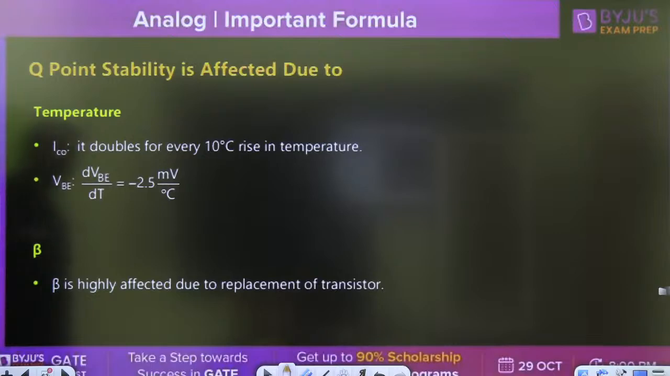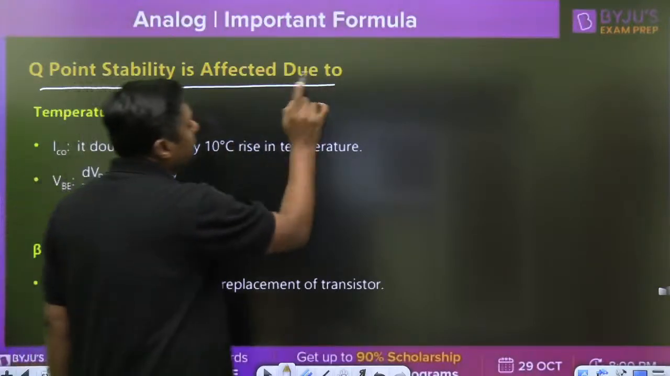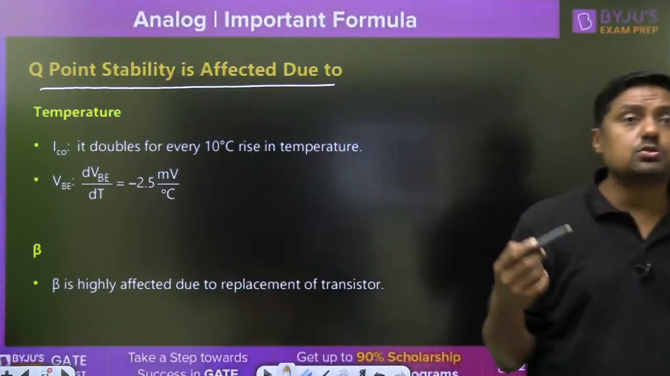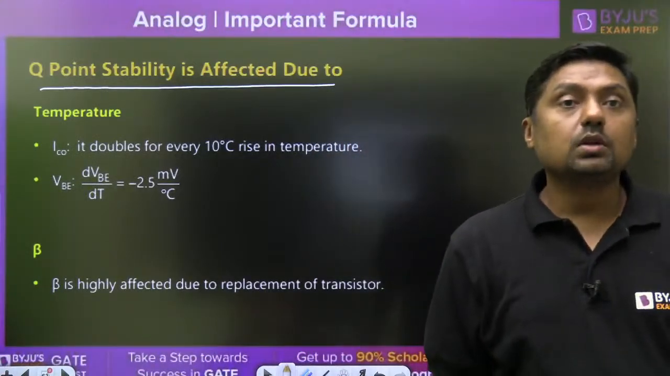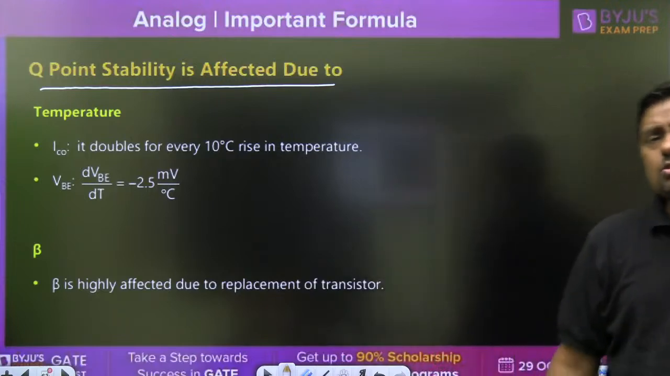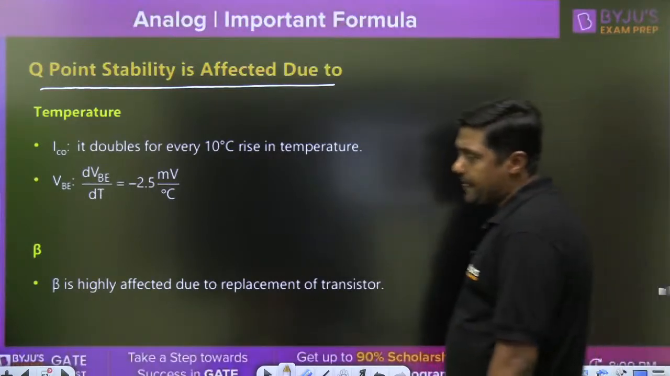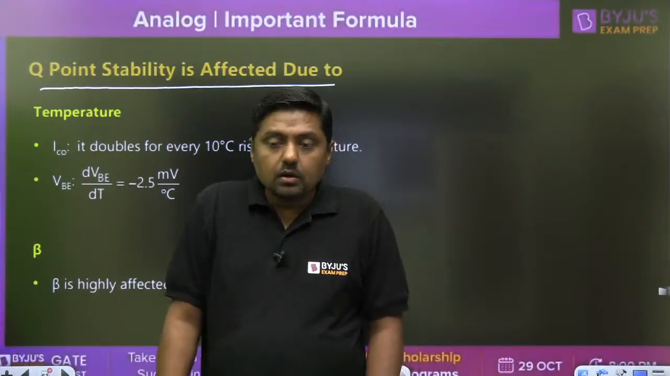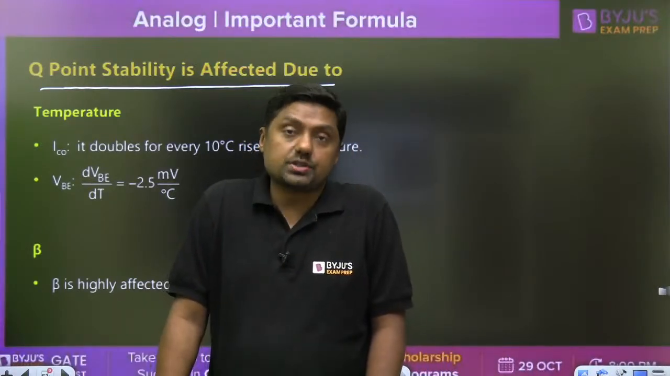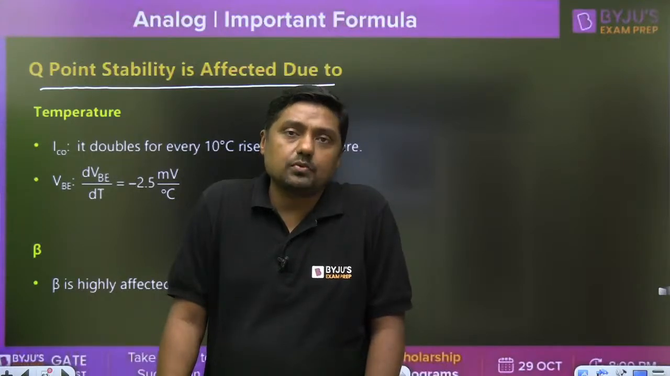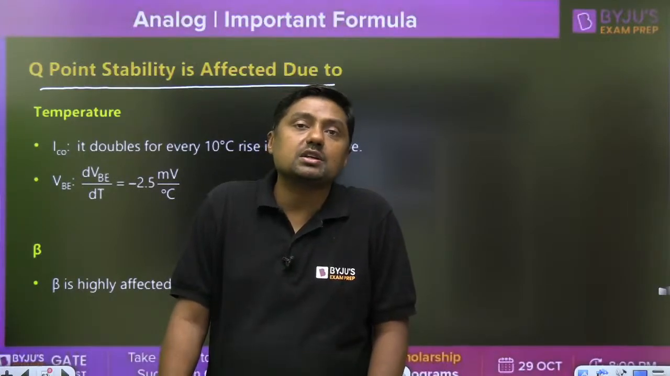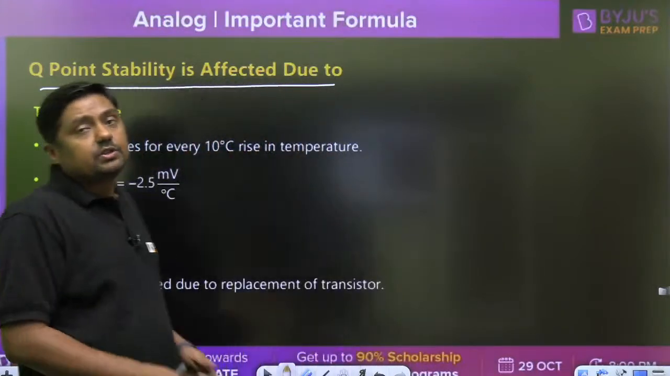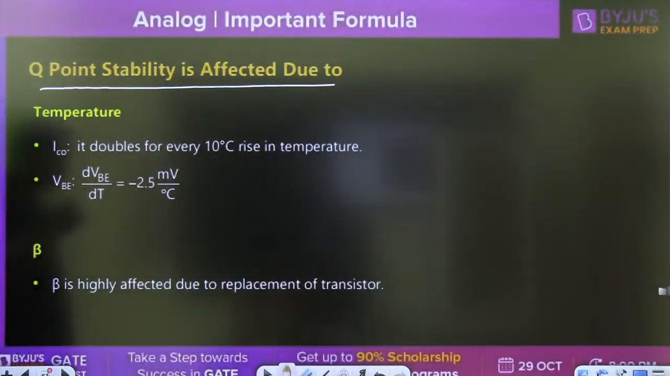Now, Q point stability is affected due to what? That will be the question. First point, why is the Q point not stable? Sir, what if it is not at the middle? If it is not at the middle, definitely you will get the output, but with distortion, or the swing will not be maximum. Normally we are using the audio frequency amplifier or RC coupled amplifier. In that case, it should be at the middle of the active region, so that we get the maximum swing and output with minimum distortion.